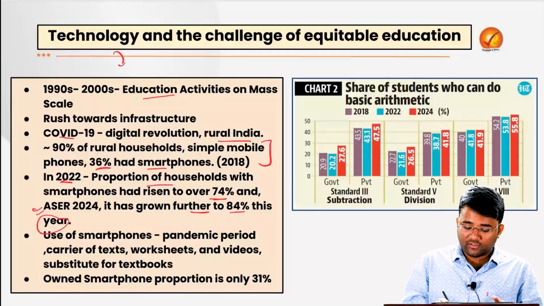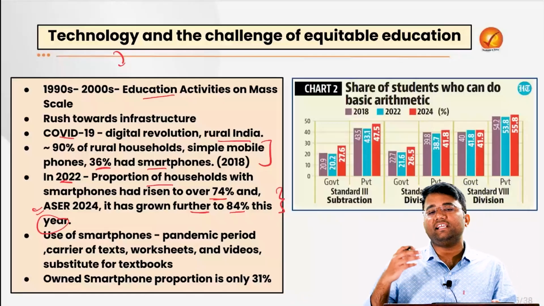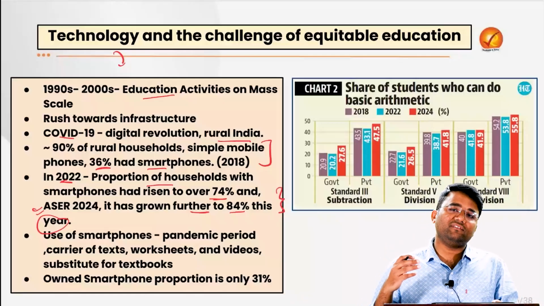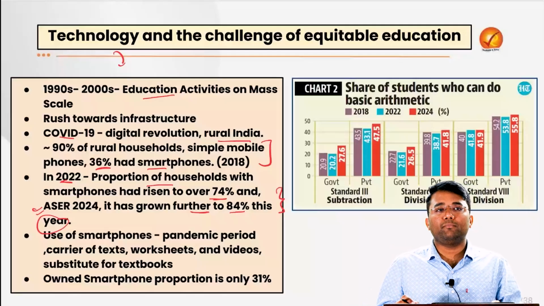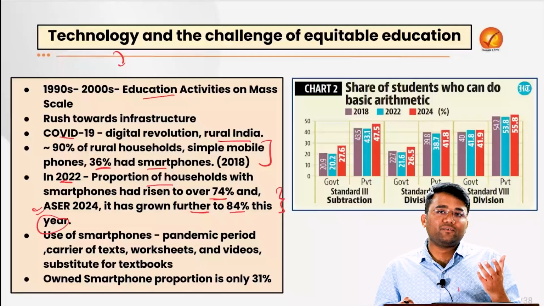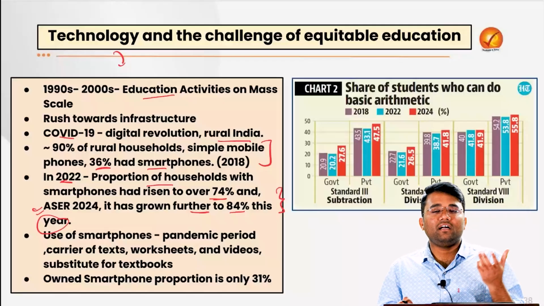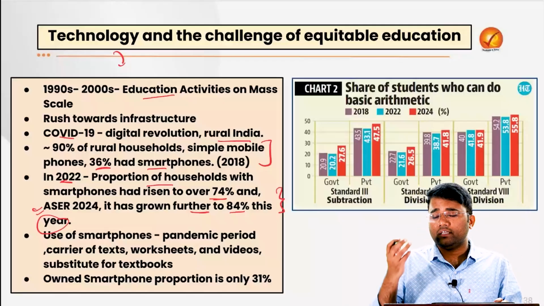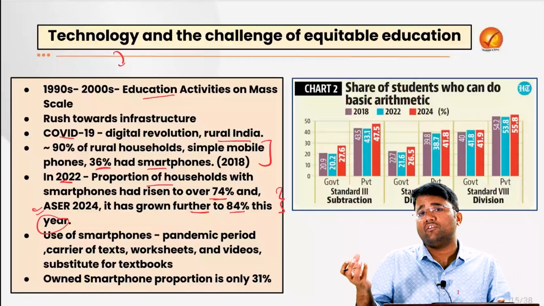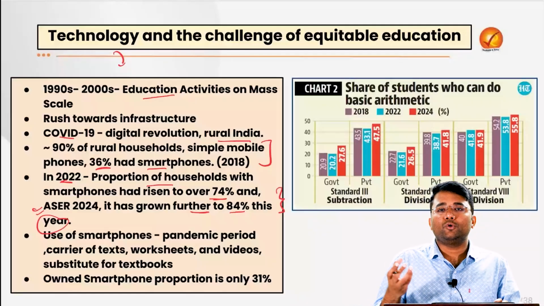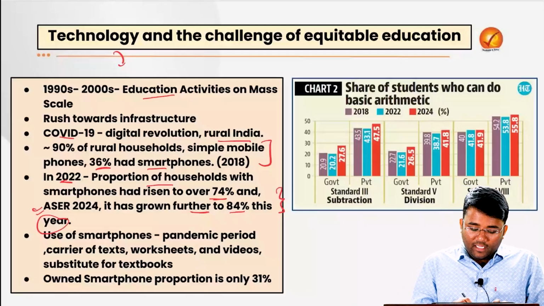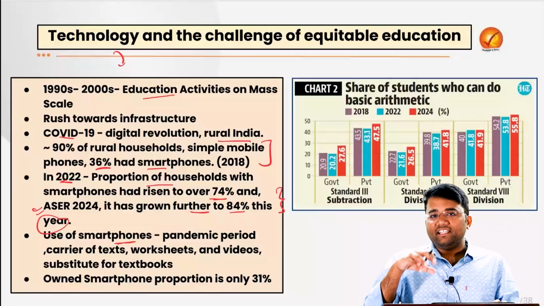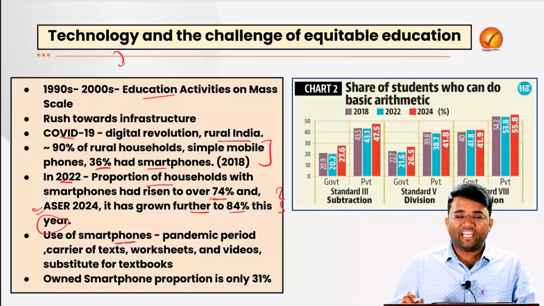So that emphasizes that the accessibility as well as the availability of smartphones has increased manifold after the COVID-19 pandemic, because the importance of smartphones was felt drastically in the COVID-19 period, when it became an ultimate need of the people to access education, educational videos, homework, etc. Also, smartphones in the pandemic period were mainly used as a carrier of text.